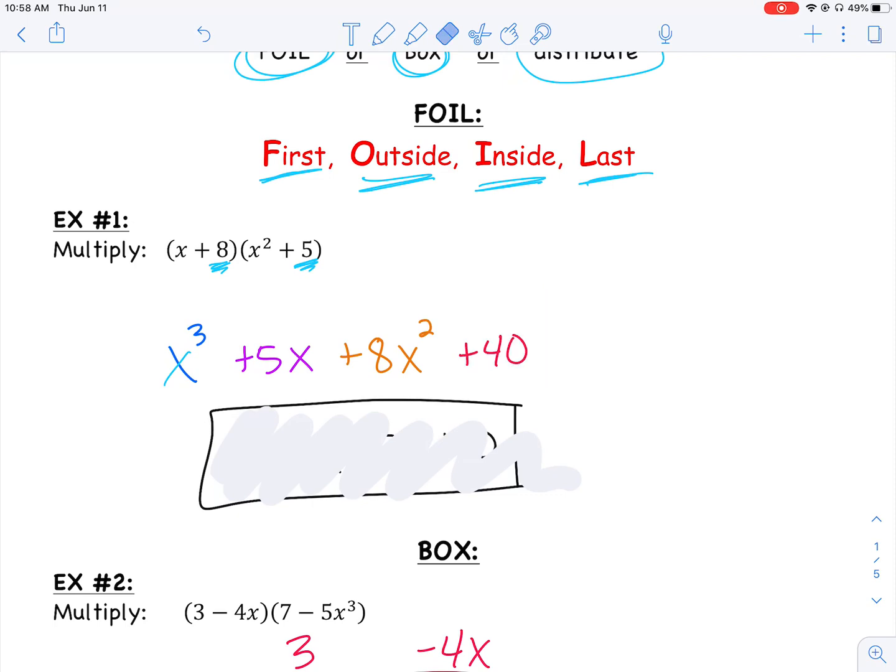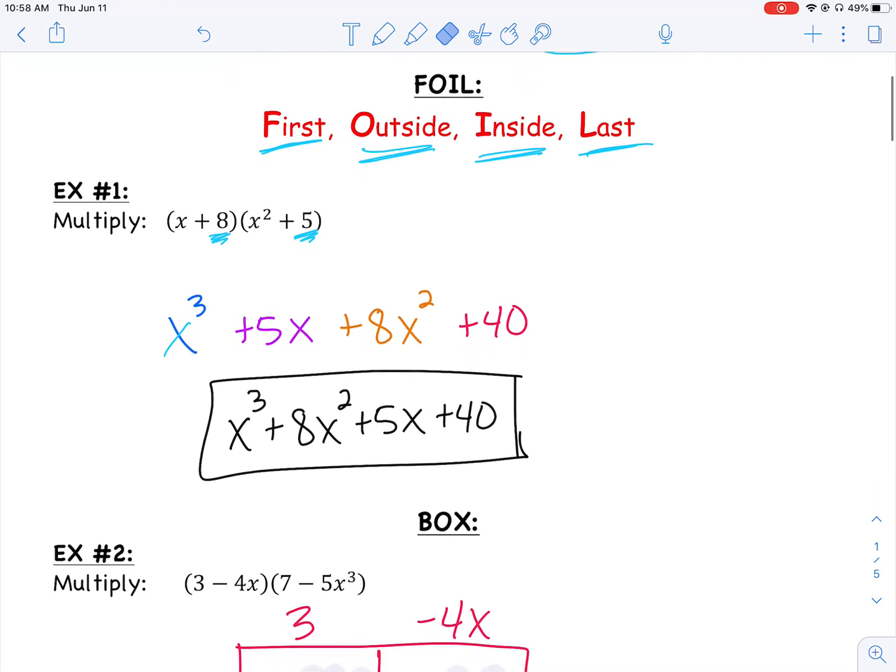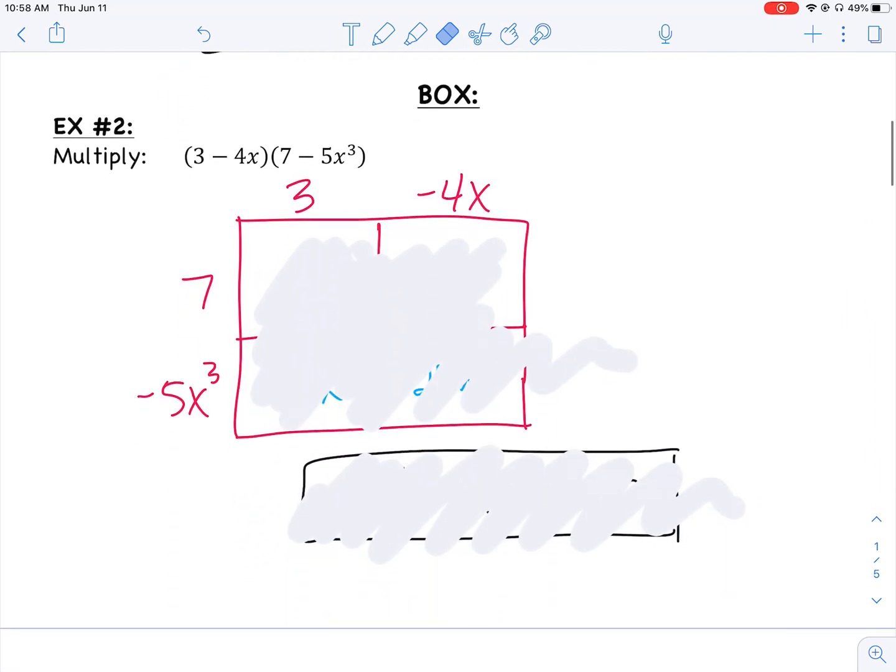And then I can combine like terms if there are any. In this problem, it doesn't look like there are any like terms, so I'm just going to write it in standard form. I ended up with x cubed plus 8x squared plus 5x plus 40, the FOIL method. You should still get the same answer if you distributed like we did in the last section, or if you decided to do the box method. Let me show you another example of the box method.